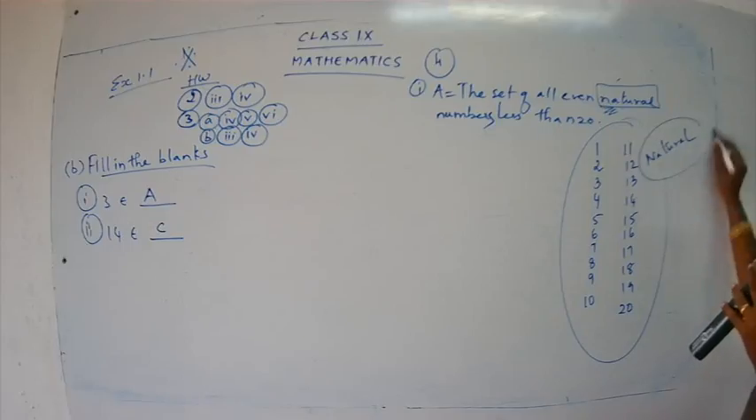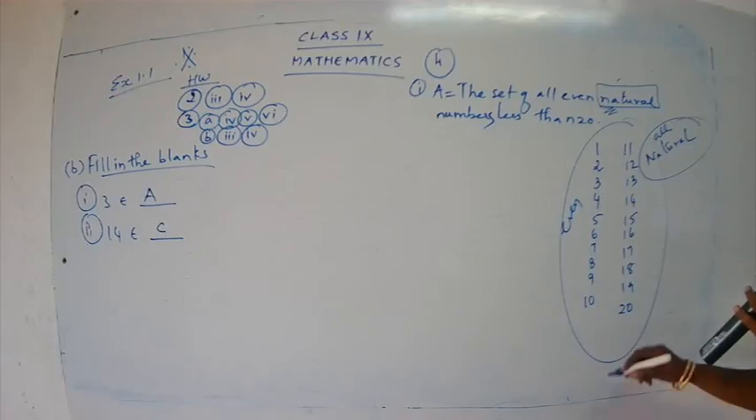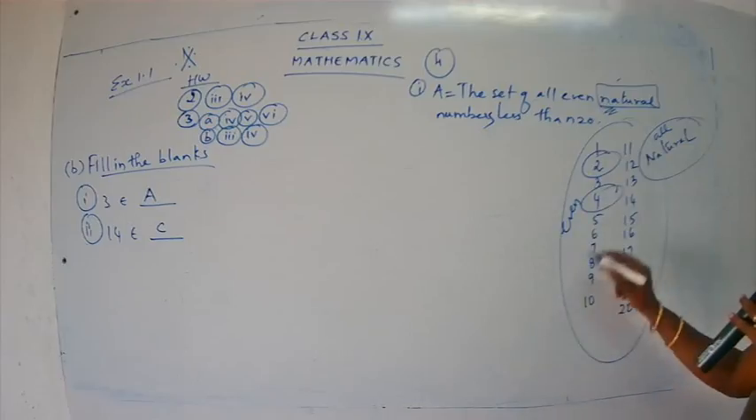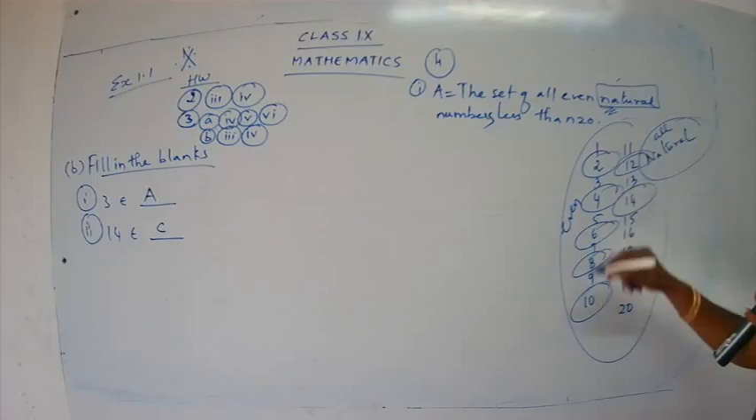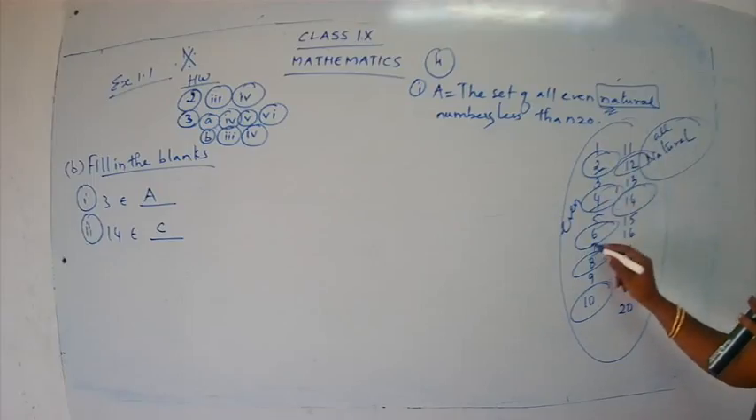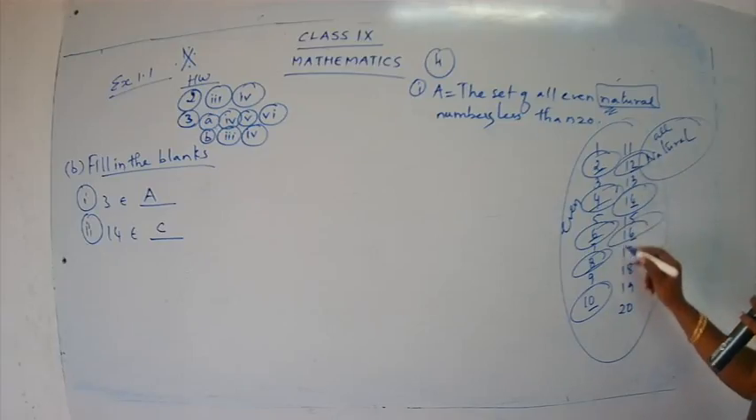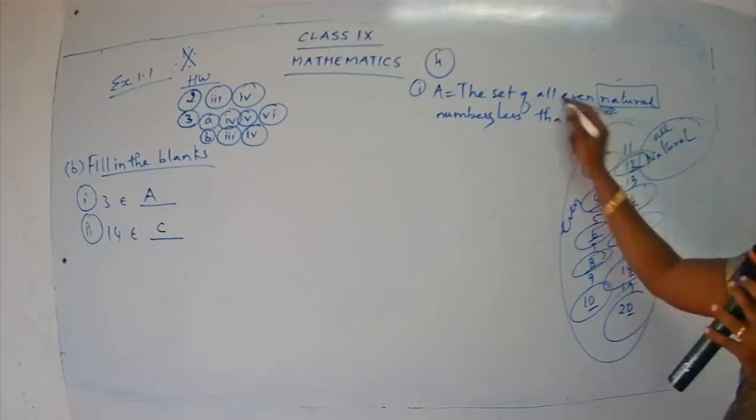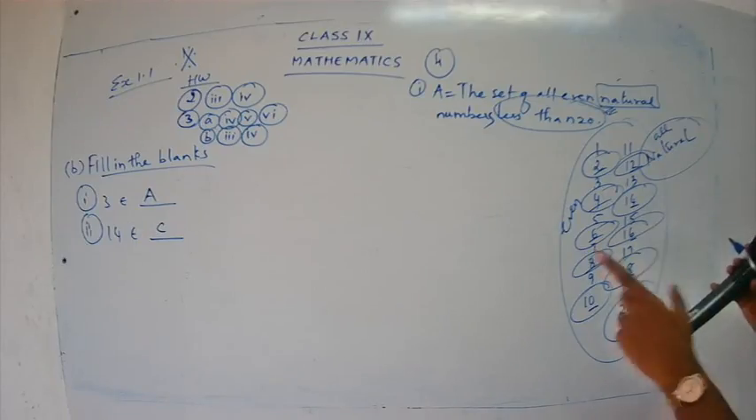But I don't want all the natural numbers. I want only even natural numbers. So let me select: 2 is an even number, 4 is an even number, 6, 8, 10, 12, 14. See? 2, 4, 6, 8, 0. One more thing. Less than 20. That means I don't want 20. I want a number less than 20.